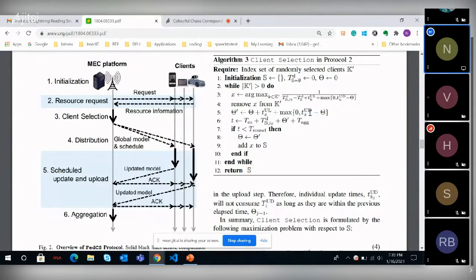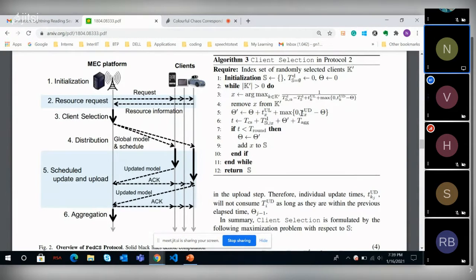So in the second round, it will be qualified for this condition, because the difference would be 2 minutes, and 3 minutes for the previous round plus 2 minutes plus upload time. That is theta dash for the new time, adding aggregation and all the others. That's how we are not rejecting the clients which take more time to update.